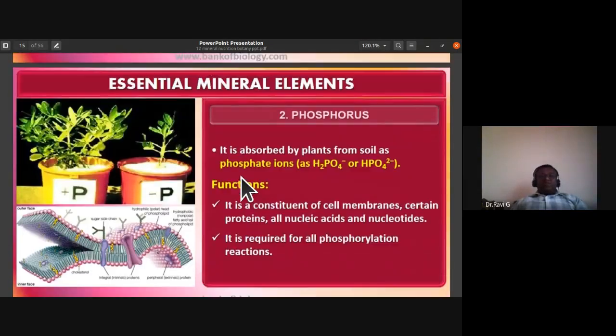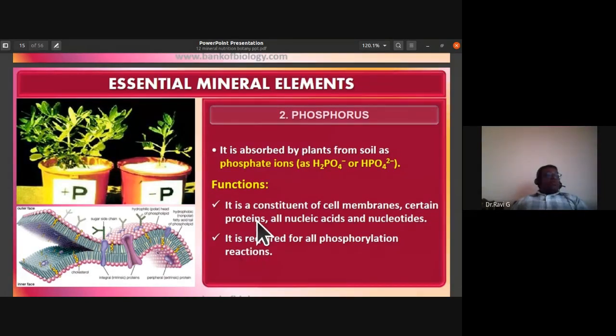The next one is phosphorus. Even the nucleotide and nucleoside have the phosphate group. Phosphorus exists as phosphate ions, H2PO4 minus, or HPO4 2 minus. The function of phosphorus: it is a constituent of cell membrane. Certain proteins, all nucleic acids and nucleotides have phosphorus.